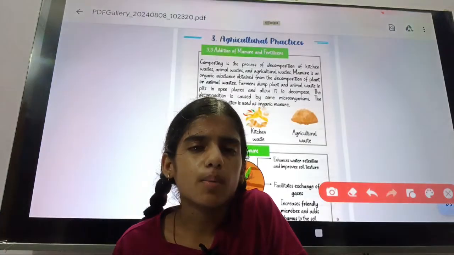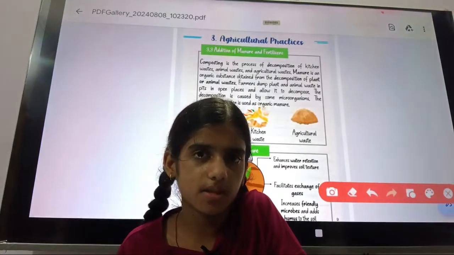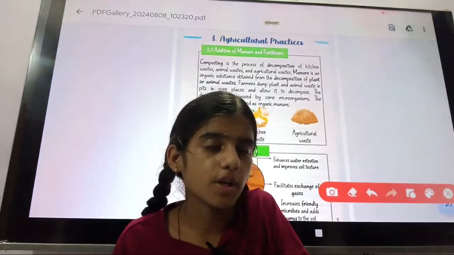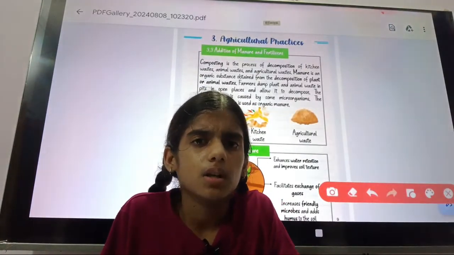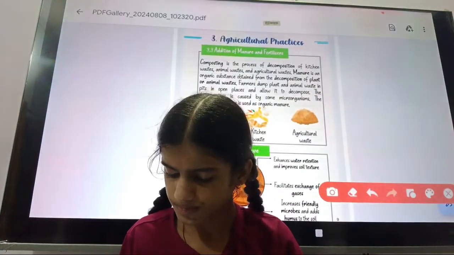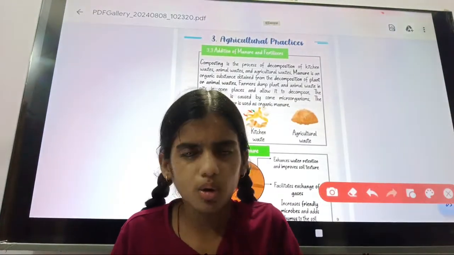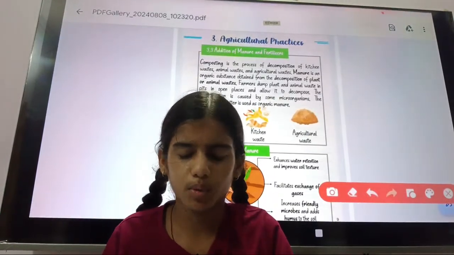By the process of composting, manure and organic substances are made from natural substances such as kitchen waste, animal waste and agricultural waste. So the manure will be obtained by decomposition, meaning composting.